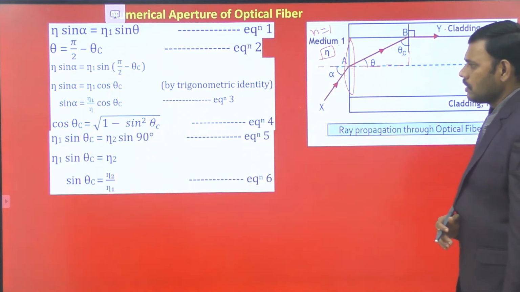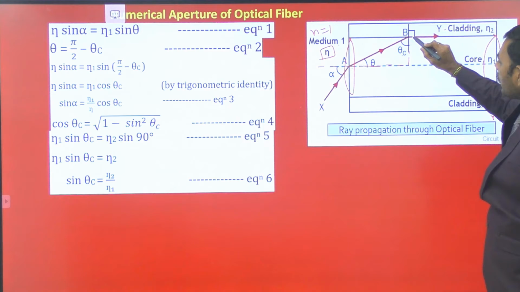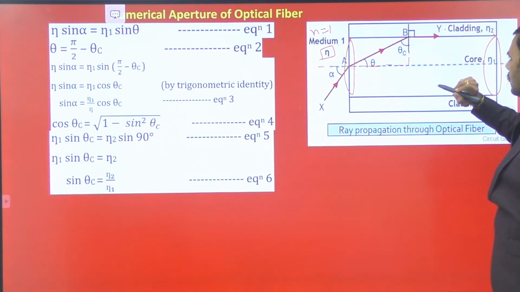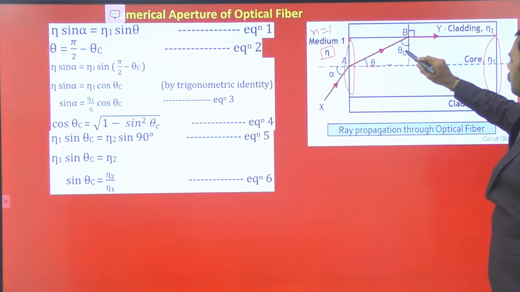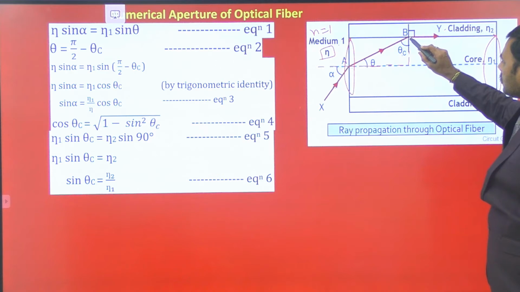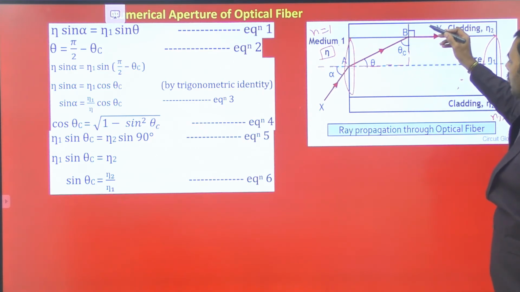Next, apply Snell's law at the interface at which there is the phenomenon of total internal reflection. The light ray is traveling from core to cladding at this point B, and the light ray is incident at point B at the interface of core and cladding.